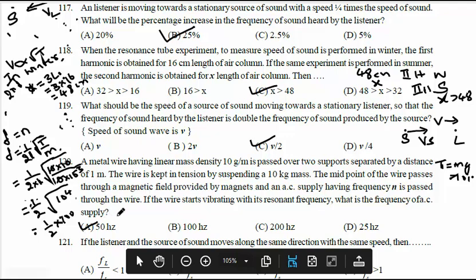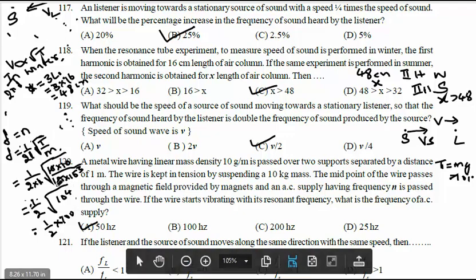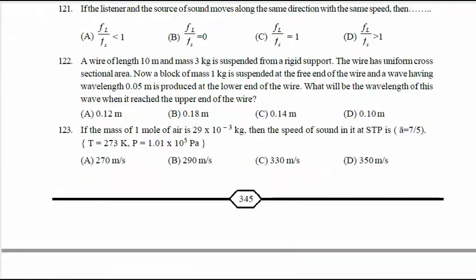So what is the answer? 50 hertz. The simple technique behind this problem is that the frequency of the AC is equal to the frequency of the wire. So we know the frequency of AC f is equal to n, where n is the frequency of wire. n is 1 by 2L into root of T by M. Substituting T, M and L, we will get 50 hertz. Okay. Next question is question number 121.